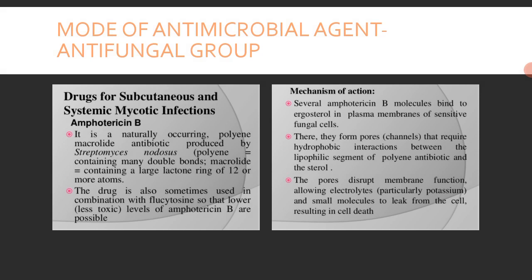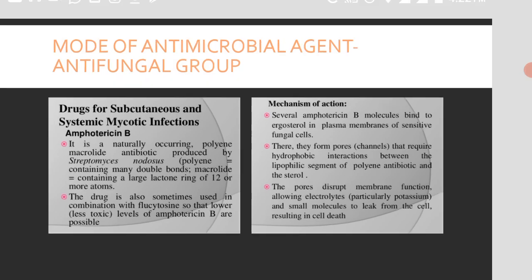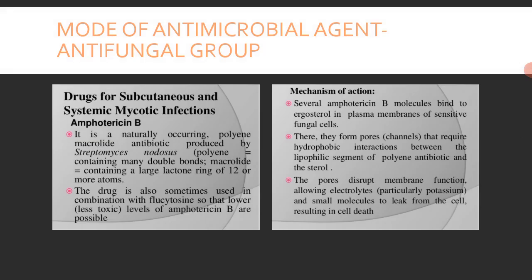It is a naturally occurring polyene macrolide antibiotic produced by a species called Streptomyces nodosus, from which it is isolated.